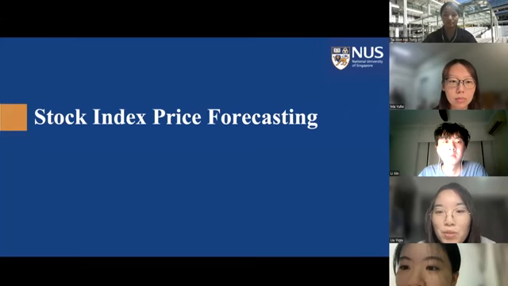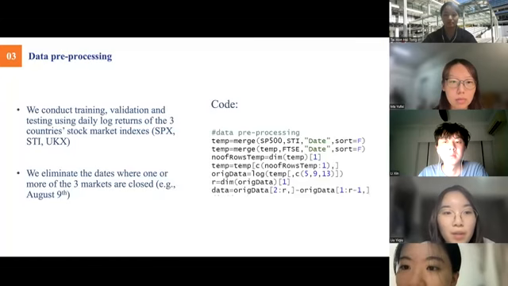Next, I will talk about stock index price forecasting. For our stock market index model, we choose to use daily log returns of the 3 countries. As part of our data preprocessing, we eliminate those days where one or more markets are closed, for example, August 9th, on which the Singapore market is closed for holiday.